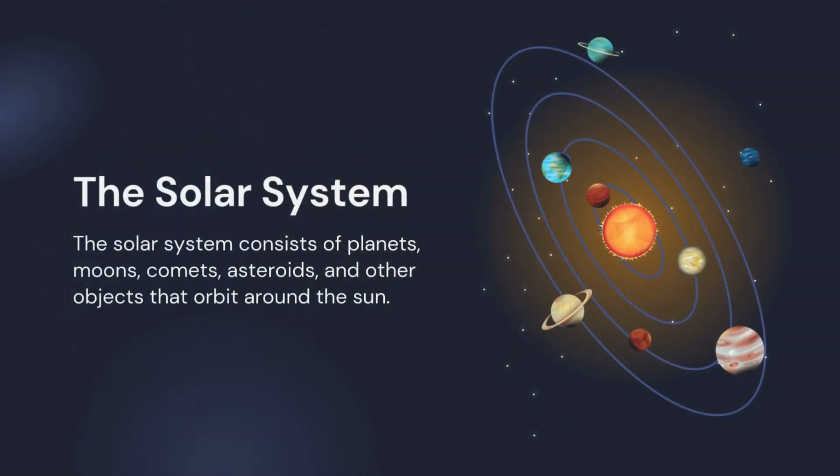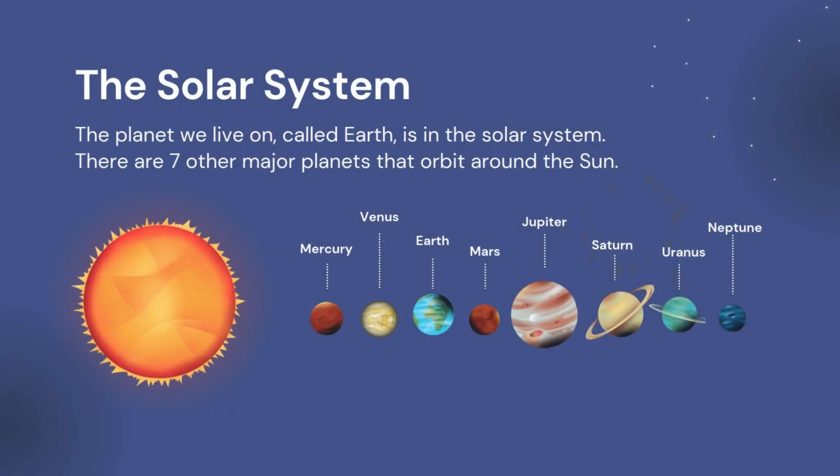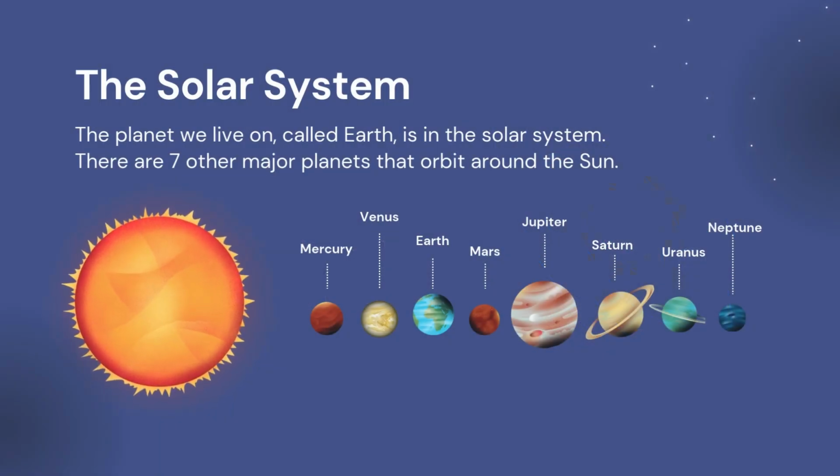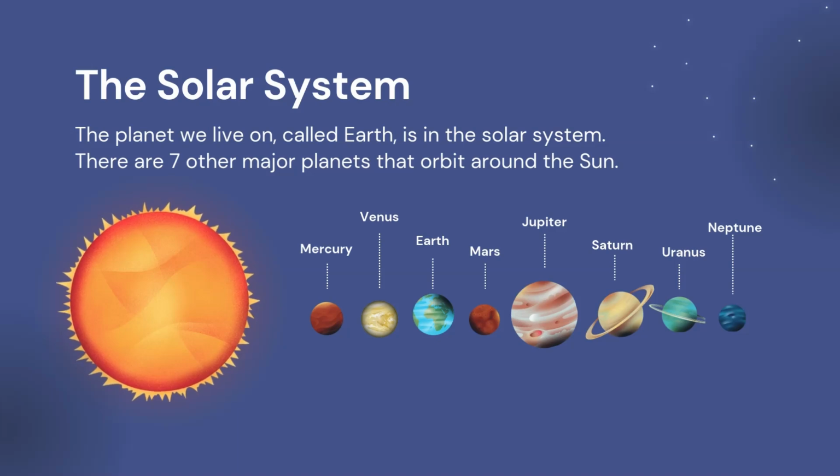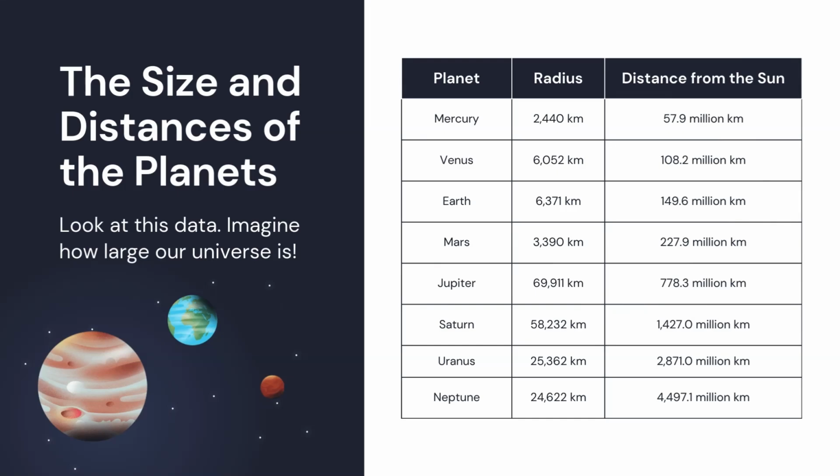The solar system consists of planets, moons, comets, asteroids, and other objects that orbit around the sun. The planet we live on, called Earth, is in the solar system. There are 7 other major planets that orbit around the sun: Mercury, Venus, Mars, Jupiter, Saturn, Uranus, Neptune. The size and distances of the planets. Look at this data.